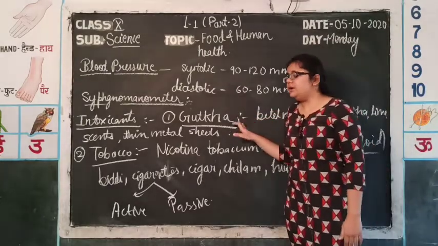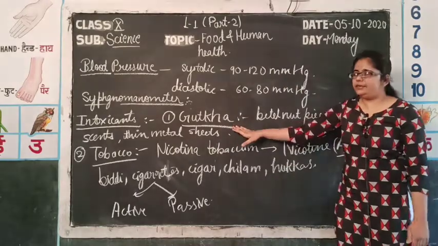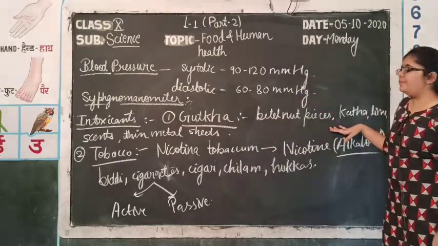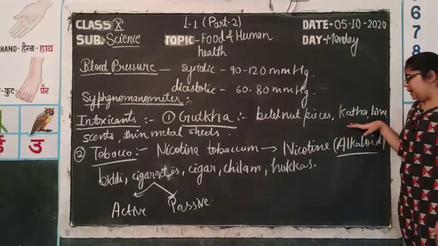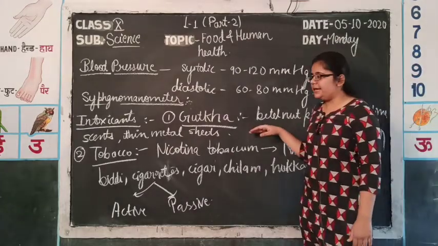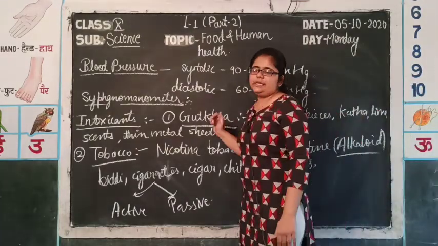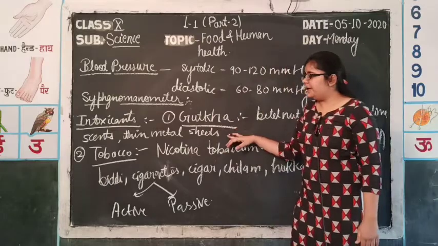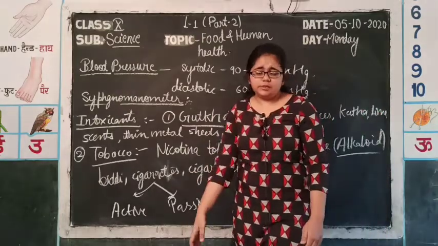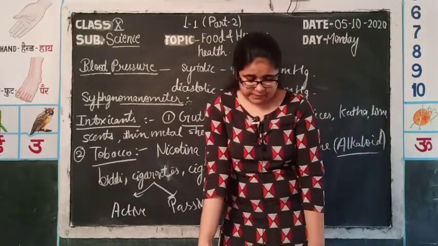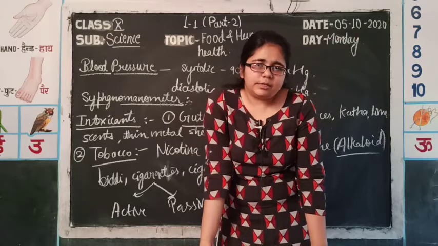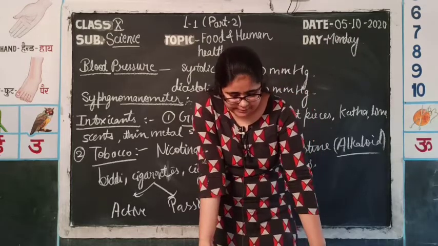So, first of all, the term is gutka, in which gutka is composed of betel nut pieces, katha, lime, sands and some thin metal sheets. These were the components of a gutka. These gutkas are mainly chewed by the person. They cause economic loss as well as physical losses.